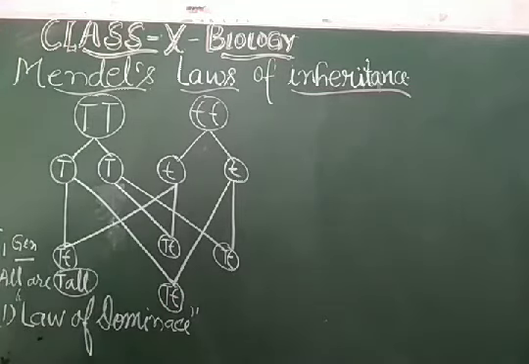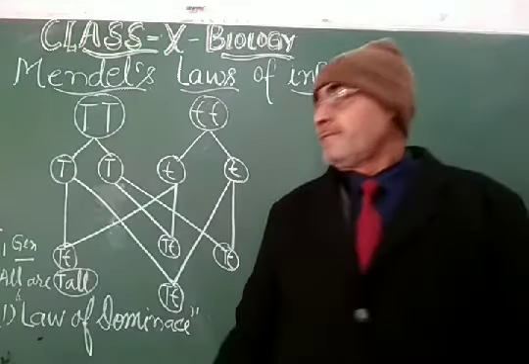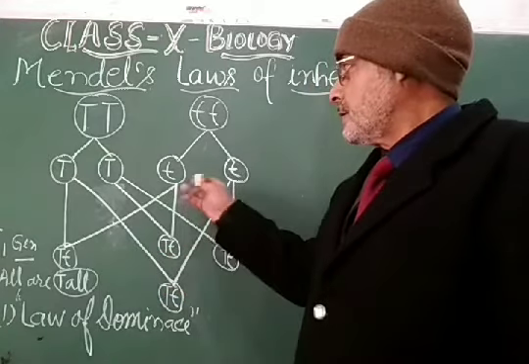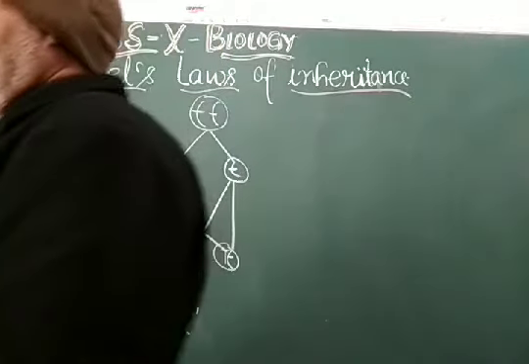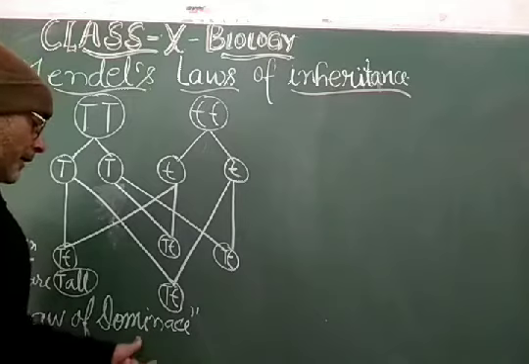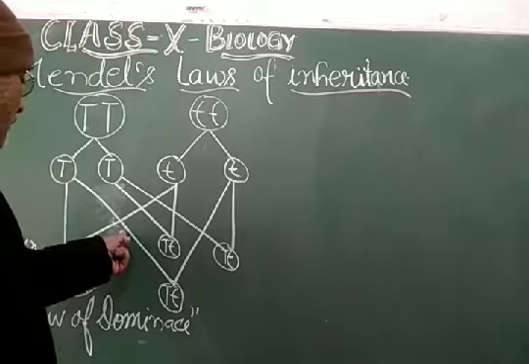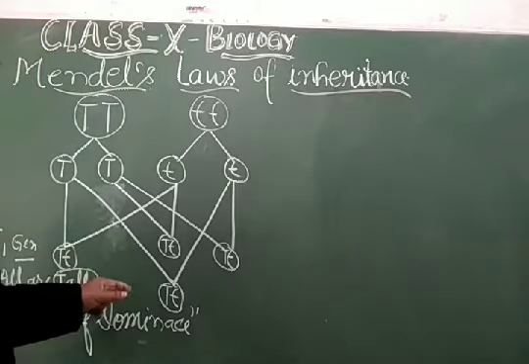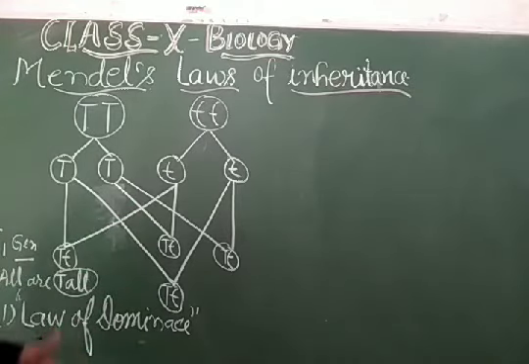My dear students, this is the first law of Mendel that is proved by this monohybrid cross, dihybrid cross and trihybrid cross and so on. It states that in the F1 generation the dominant characters will be expressed, and the dominant character will be the one that is good for the species, having good quality for the longer survival of that species on the earth.